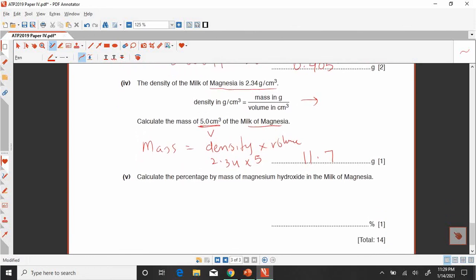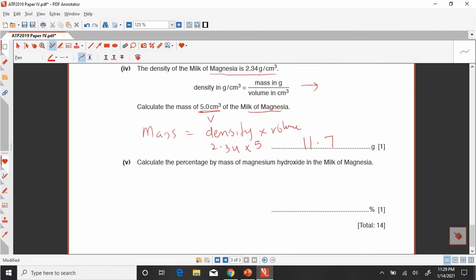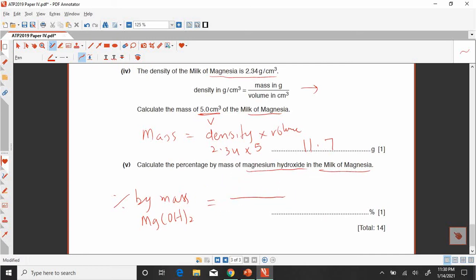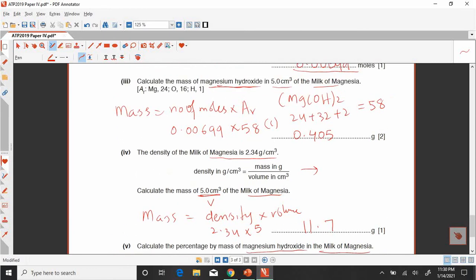Now I think the last part is to calculate the percentage by mass of the magnesium hydroxide in the milk of magnesia. So how can we calculate it? We will write the mass of the magnesium hydroxide which we have obtained, look here in this third part, calculate the mass of the magnesium hydroxide.